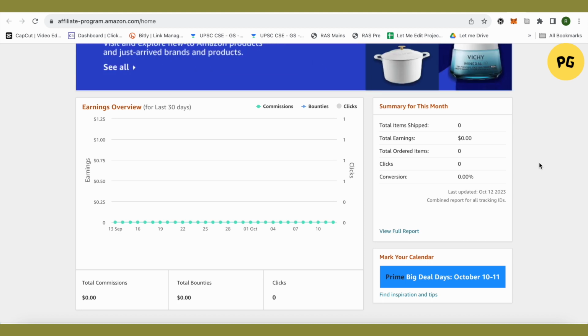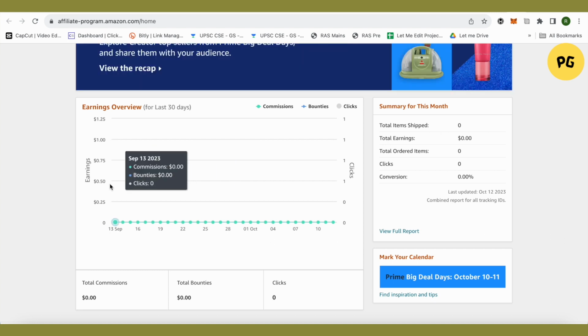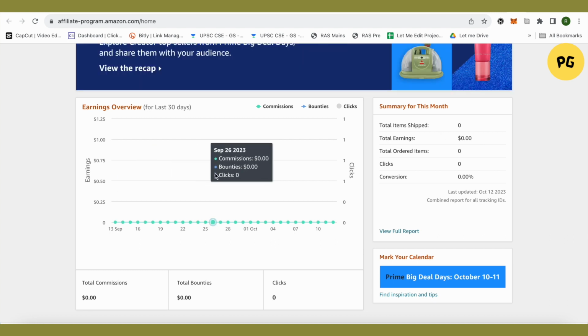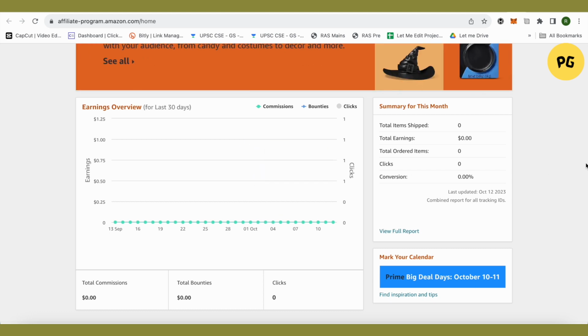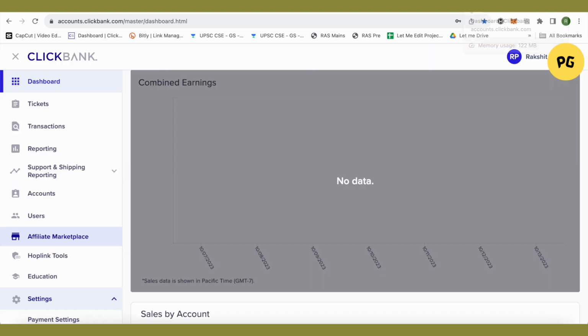And after the link is created, you can just promote it on your social media and every sale will be shown over here. And this way you would be able to promote your products using the link from Amazon. And this is how affiliate marketing works on all these platforms.